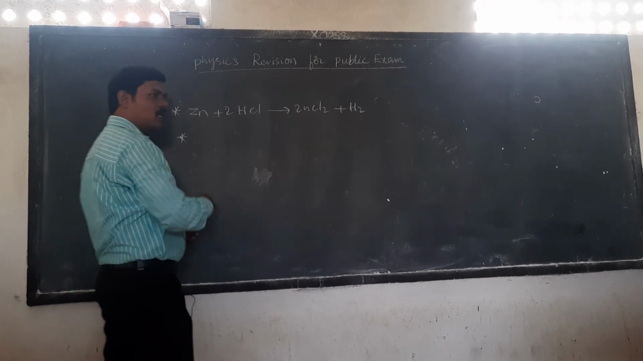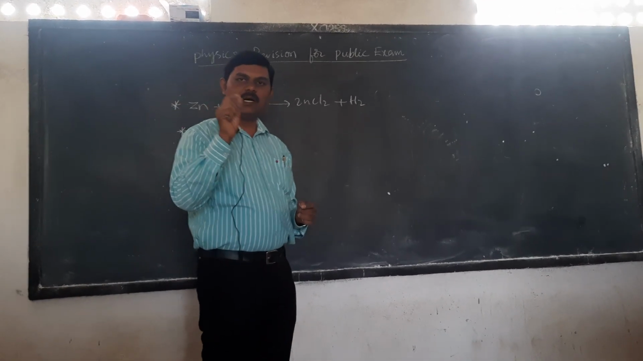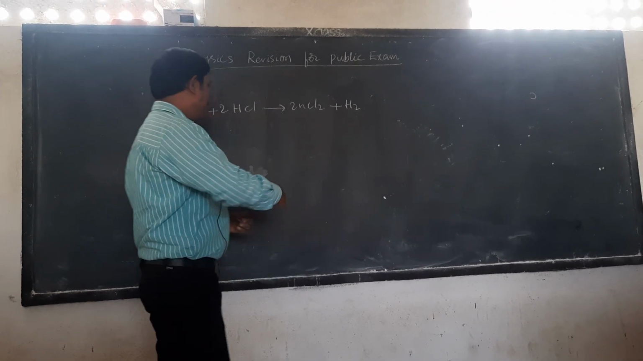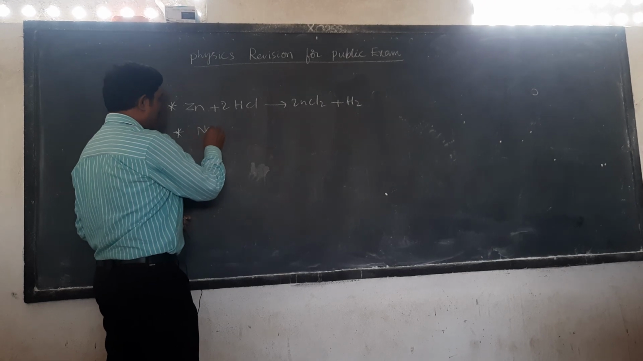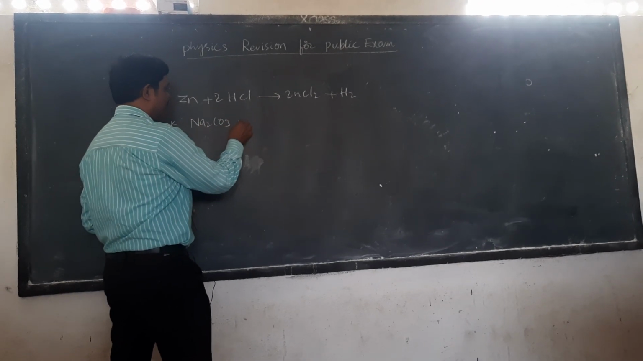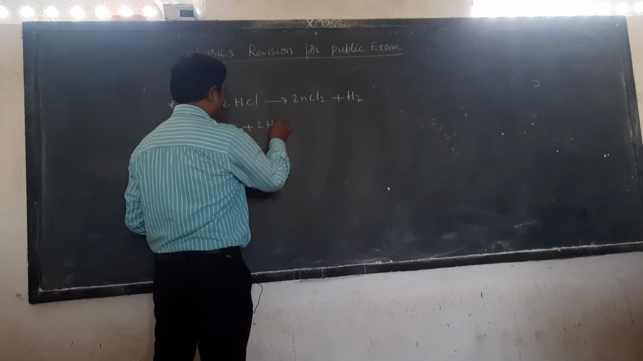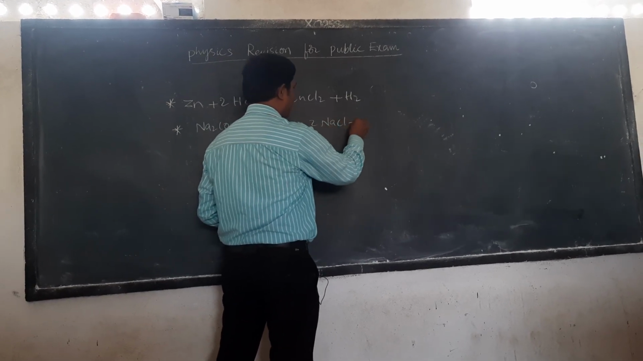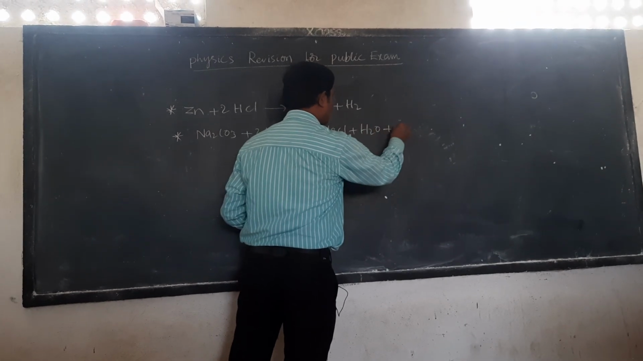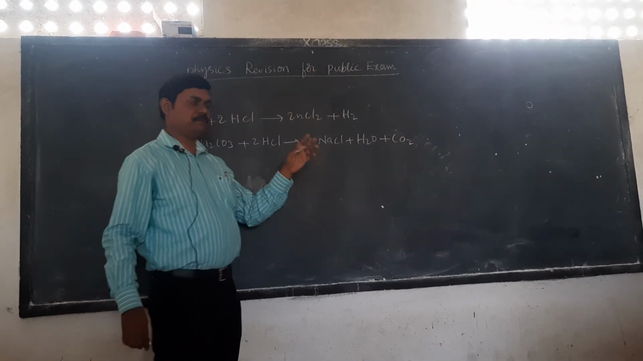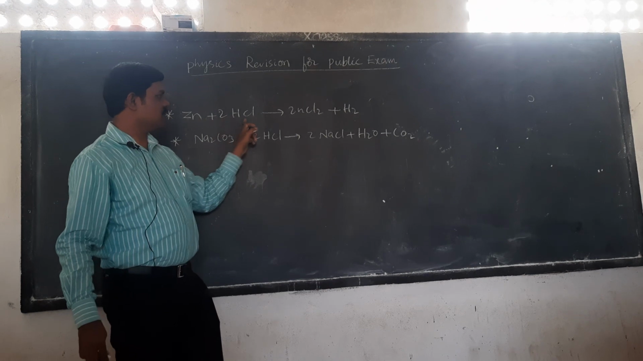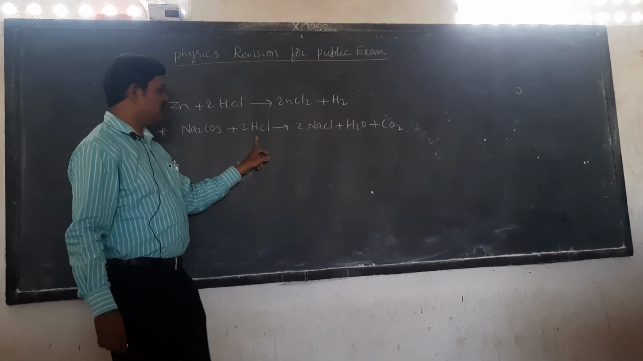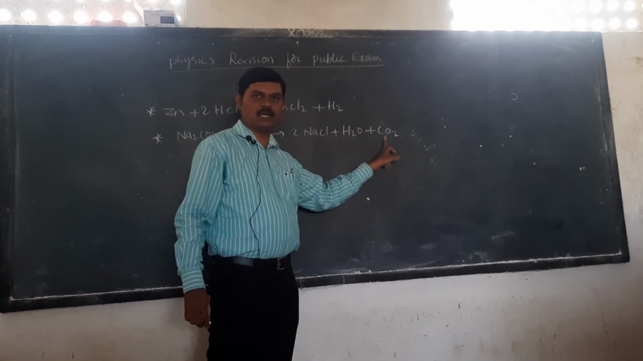And the second one is, what happens when metal carbonates and metal hydrogen carbonates react with acids? Metal carbonate means Na2CO3, sodium carbonate, and it reacts with hydrochloric acid. It produces sodium chloride, salt, plus water plus carbon dioxide. So important here: when metals react with acids, hydrogen gas is released. When metal carbonates react with acids, carbon dioxide gas is released.